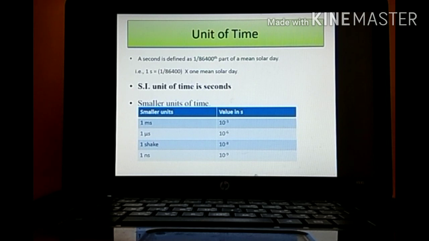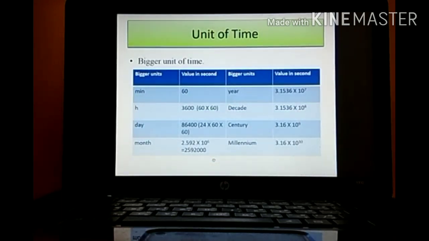Smaller units of time, 1 millisecond. Milli, it is a smaller unit, so it is 10 raised to minus 3. Microsecond, micro, 10 raised to minus 6. 1 shake, 10 raised to minus 8. Nanosecond, 10 raised to minus 9 seconds.